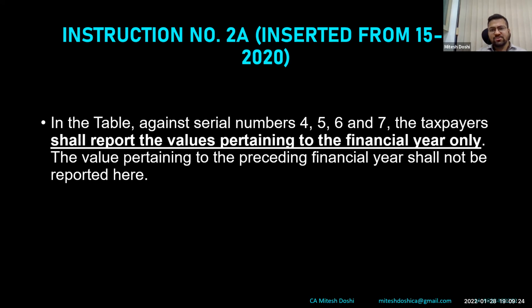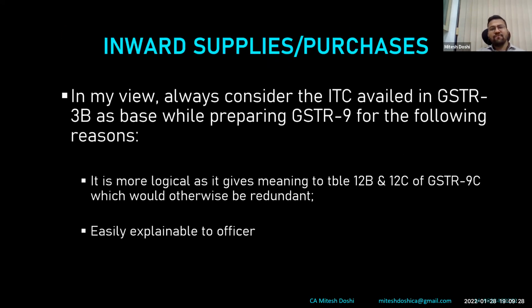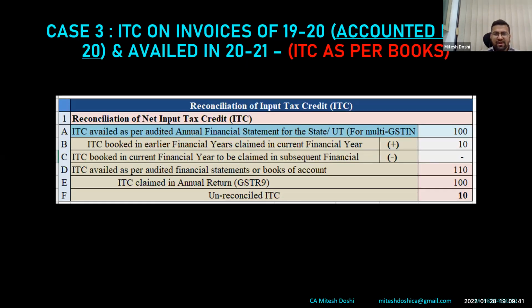Ideally, I believe ITC as per 3B is the best way because it is logical. And why is it logical, in my view: always consider ITC availed in 3B as the base. It is more logical as it gives meaning to 12B and 12C. Friends, if we see the example of this case 3, ideally 12B and 12C become redundant.